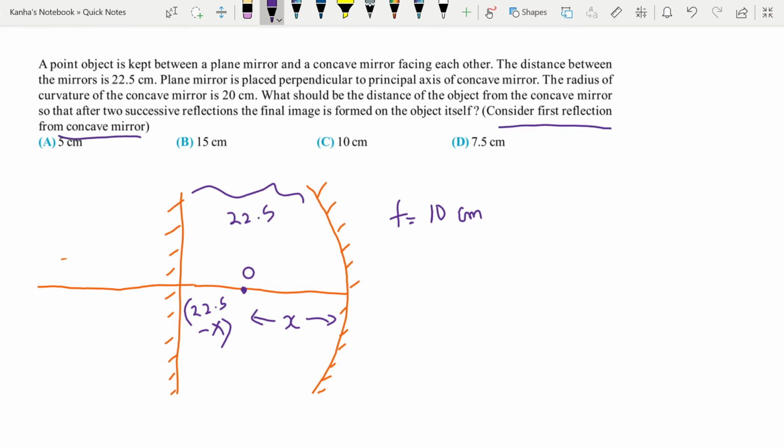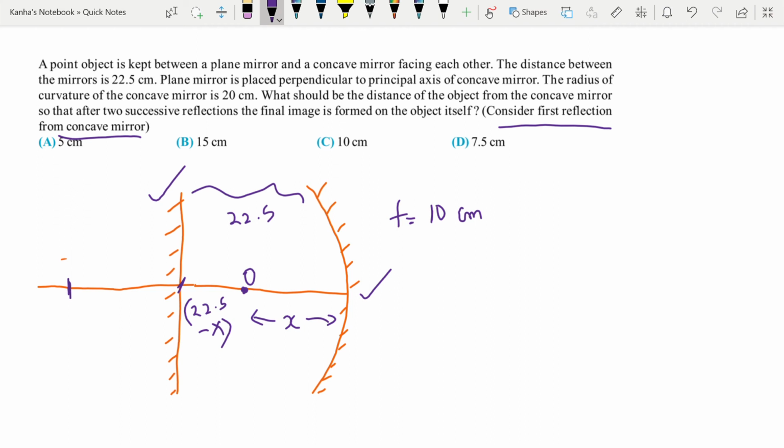So let's see what all reflections will happen. First of all, if the object is placed here, one reflection will happen by the concave mirror. The second reflection will be taking place by the plane mirror. Now as they say, the second image is formed at the object itself. So that implies that due to the plane mirror, the image is formed at the object itself.